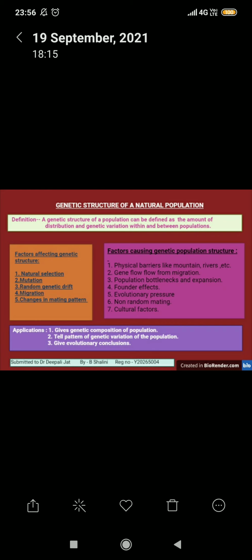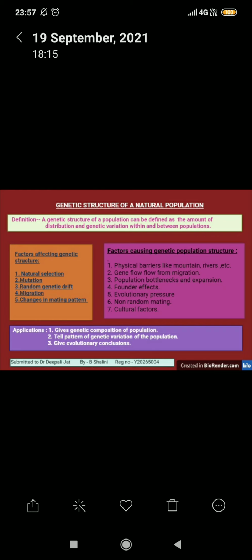The third factor is population bottlenecks and expansions. Fifth one is evolutionary pressure and cultural factors like changes in climate and environment. And the fourth factor is founder effect, which causes changes in allele frequencies, due to which the population becomes allopatrically isolated and leads to origin of new species.